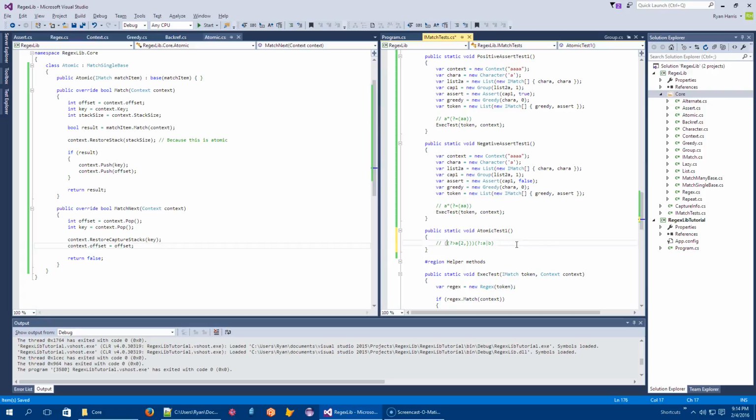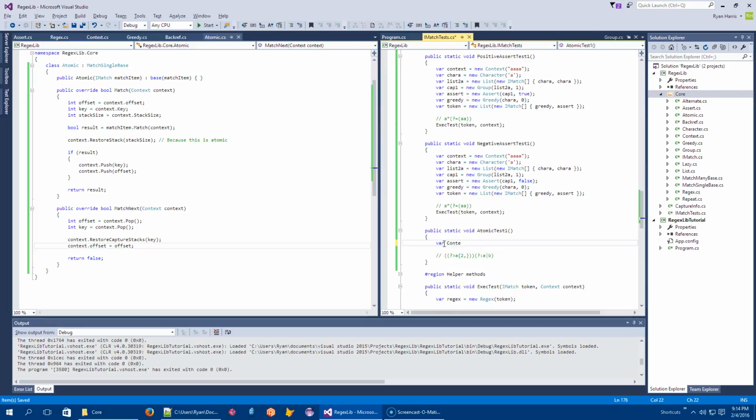So this set of parentheses here around, well, I guess I can just go inside out. So we're going to match the character A 2 or more times atomically, right? So once it's consumed, that's the end of the story. Because this is not a capturing group, I'm just explicitly wrapping it in a capture group so we can look at what the atomic match actually matched. And then there's going to be a non-capturing group here, which is the alternation, either A or B. Okay, so this is what we're going to build.